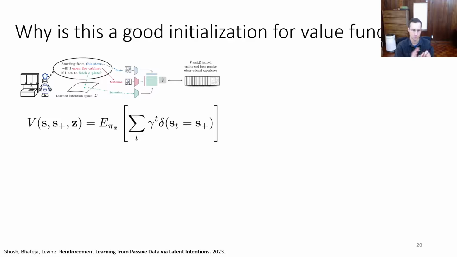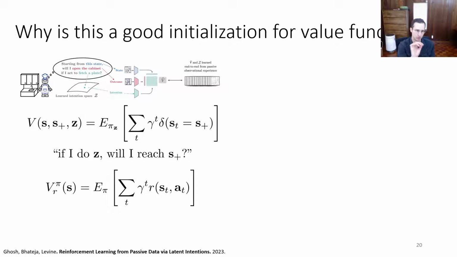Well, the intuition goes something like this. These intention conditioned value functions can be thought of as expected values of indicators of future state. So it's an expected value, in expectation under the policy induced by Z, of roughly the frequency with which you'll visit the state S plus in the future. Meaning, if I do Z, will I reach S plus? That's really the question the ICVF is answering.